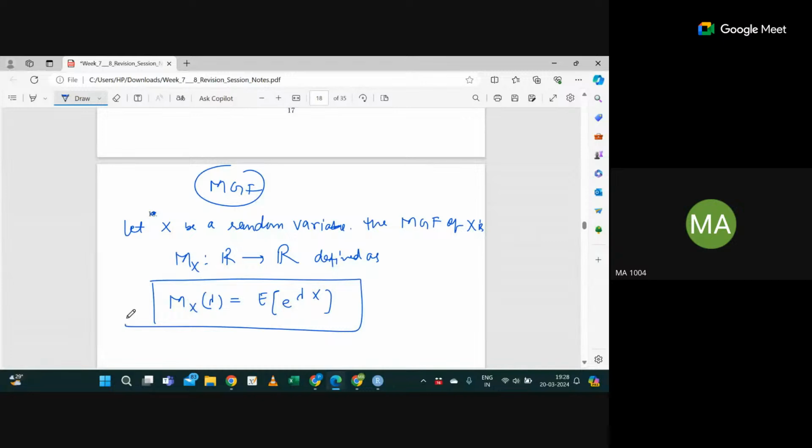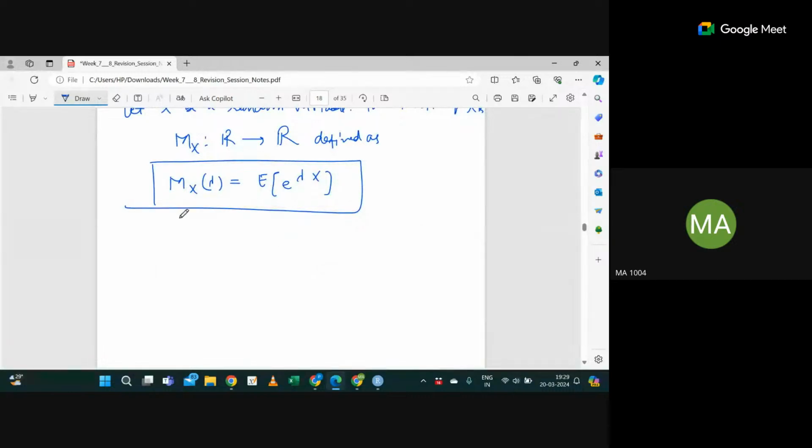I will come to the point. What is the meaning of these things? Expectation of e to the lambda x. So what is the meaning of moments actually? Moments means expectation of x. I will say this is the first moment. Expectation of x square is nothing but the second moment. Similarly, expectation of x cube will give you the third moment.